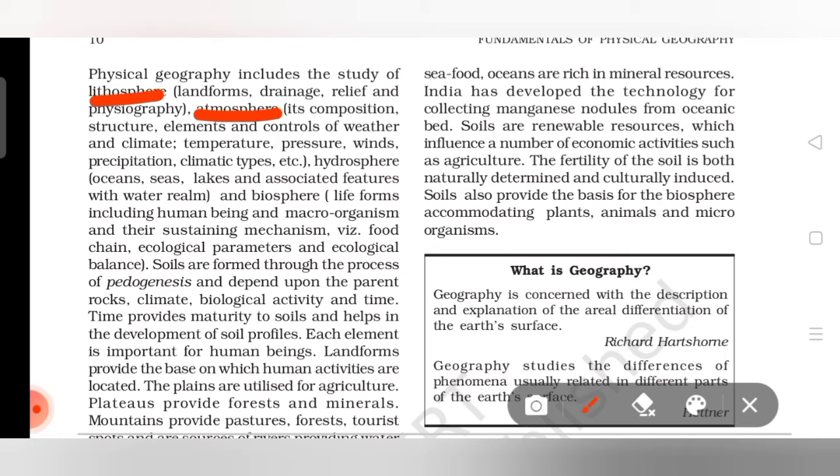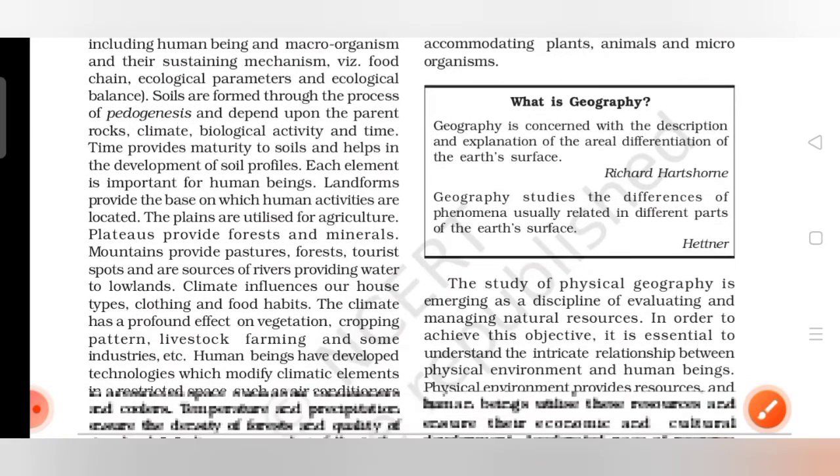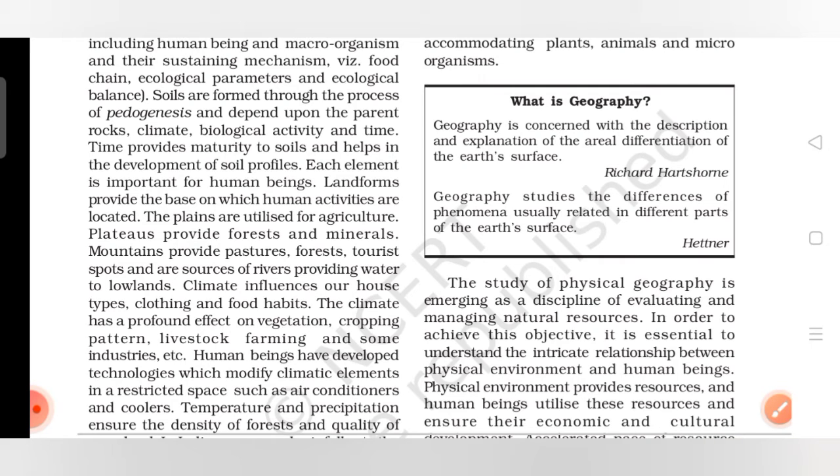Then temperature, pressure, winds, precipitation, climatic types; these come under physical geography. Then hydrosphere also: oceans, seas, lakes and associated features. And biosphere, which comes under physical geography, including food chain, ecological parameters and ecological balance.